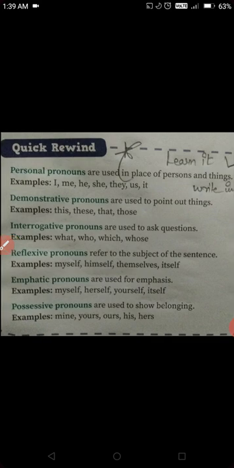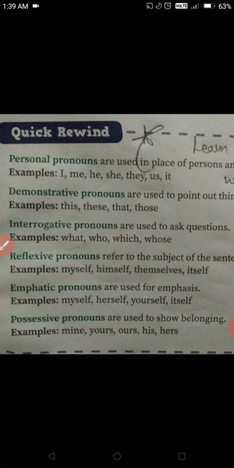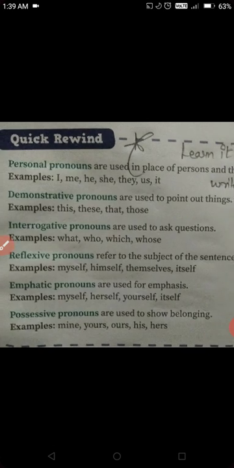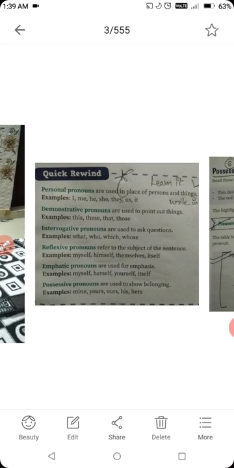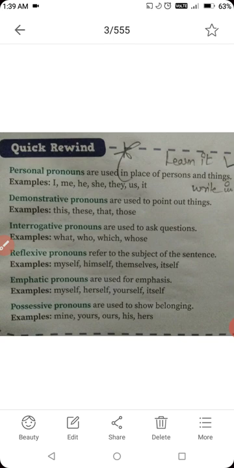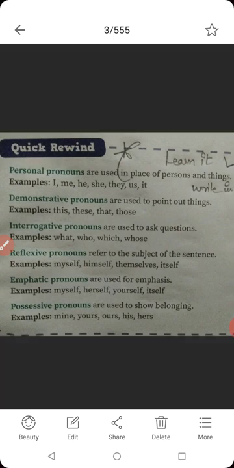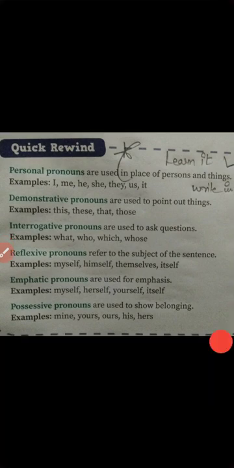This is a quick rewind, or a quick revision. All 6 types of pronouns are there. Personal pronouns are used in the place of person or things. Example is given here. Also demonstrative, interrogative, reflexive, emphatic, and possessive.